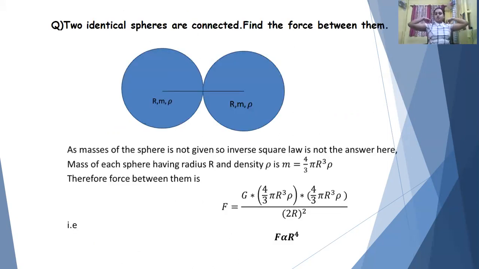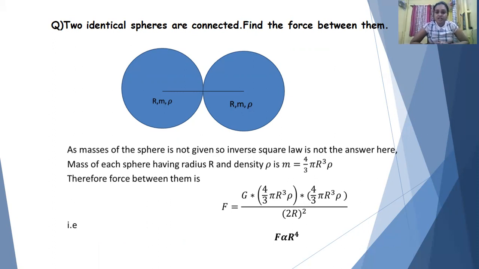Now, another important question: if we are provided with two identical spheres whose masses are not given, and you are asked how the force depends on the radius, how can you do this? Can you directly apply GMm/R²? No, because you are not provided with the masses. The radius dependence is also incorporated in the mass. So in that case, you just substitute mass as the product of volume and density. You write m = 4/3 π r³ ρ.